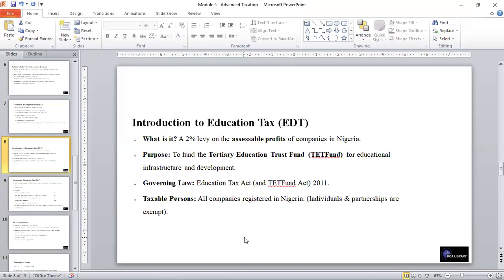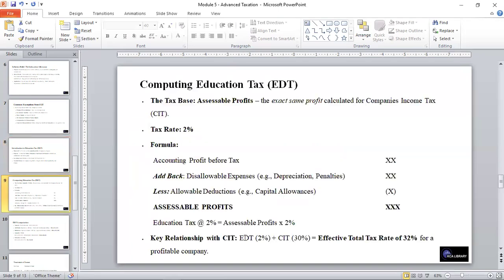And the guiding or governing law for this is the Education Tax Act and then the Tax Fund Act 2011. And the taxable persons are all companies registered in Nigeria. Individuals or partnerships are exempt from it. And in calculating this, the tax base, which is accessible profit, is the exact same profit calculated for company income tax. And just like I said, the tax rate is 2%.